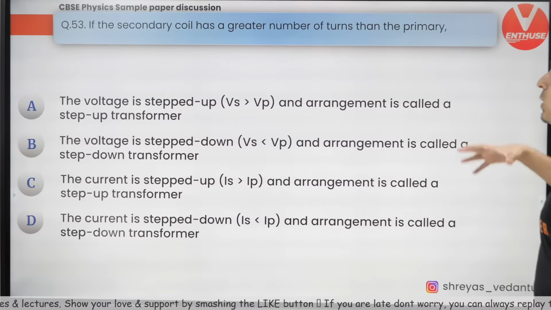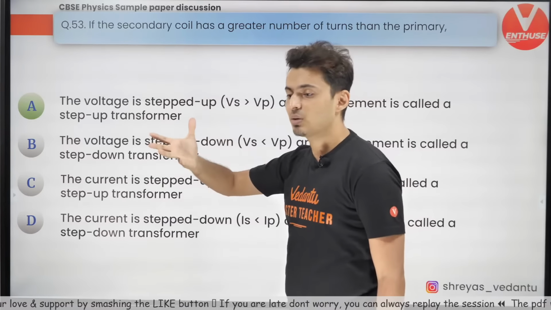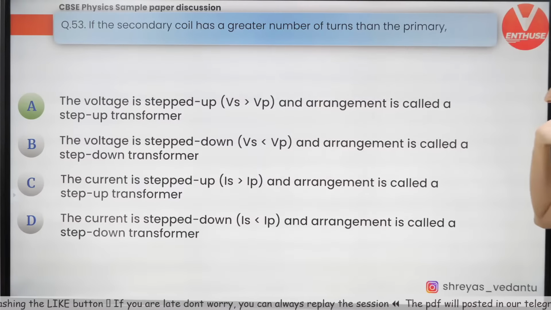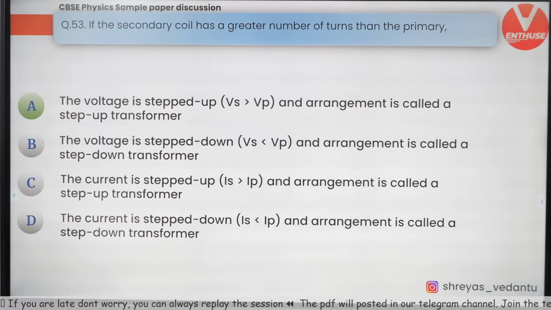Guys, secondary coil has more turns, so what will happen? The voltage will go up, right? Yes, Knowledge Facts. Secondary voltage is more than the primary voltage. As simple as that. And this is called a step up transformer. Very good. Let's get going.